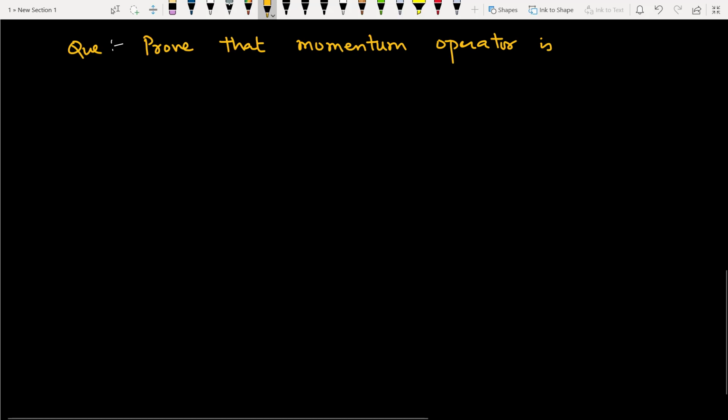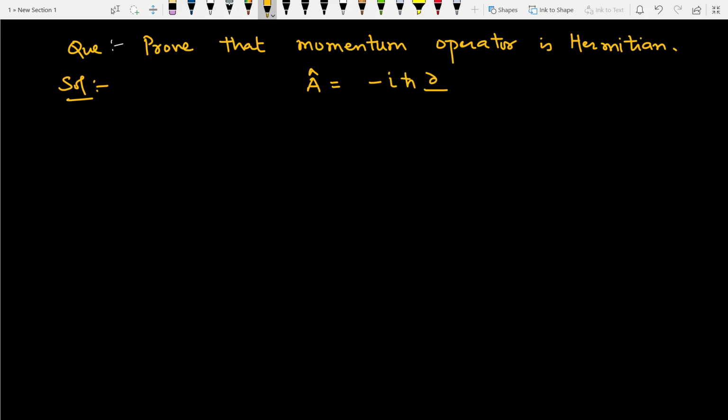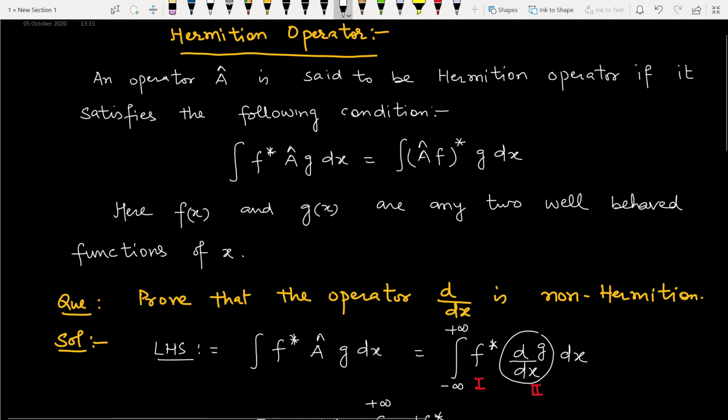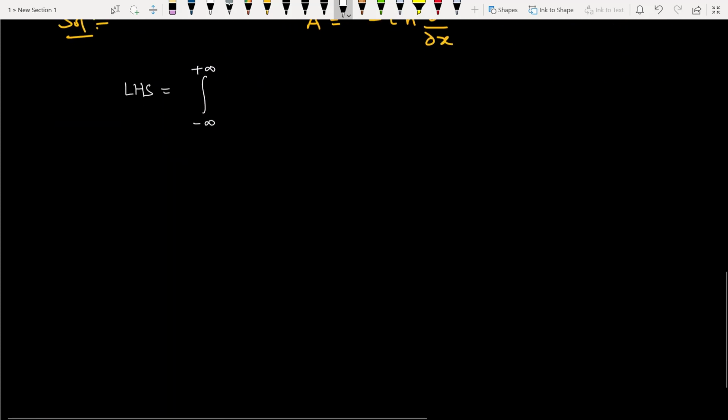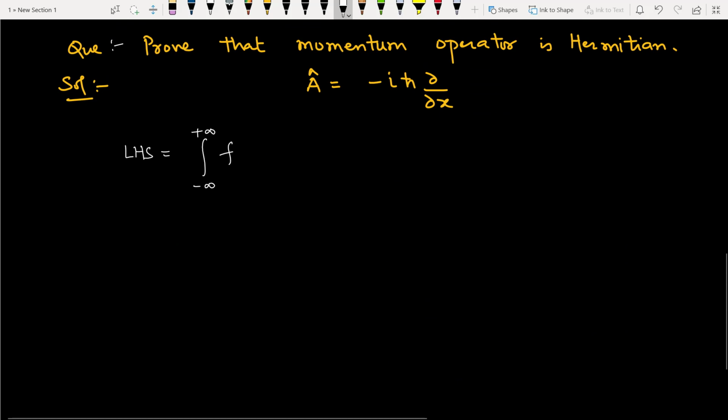So next very important question is, prove that momentum operator is Hermitian. So firstly we will have to know what the momentum operator is. Momentum operator is minus i h cut del by del x. So now we deal with the Hermitian property. Left hand side, integral minus infinity to plus infinity, this will be f star A cap g dx.